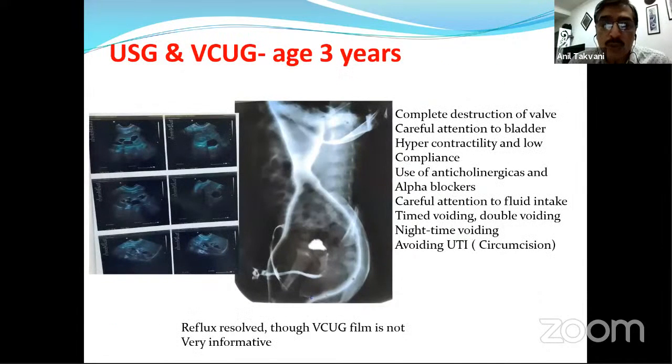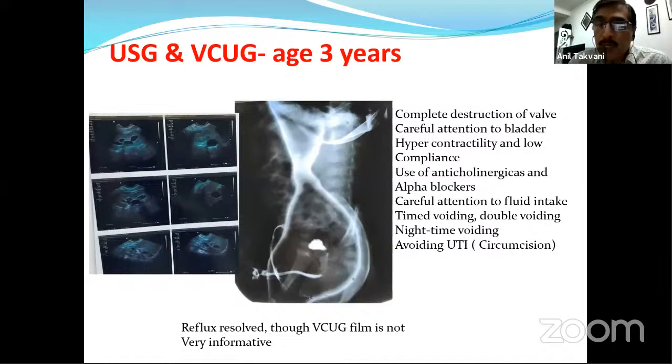adolescence referral. So in this patient, if you see, this MCU is not that great because of the child's non-cooperation, but you can see that the reflux has almost disappeared, and there is no obstruction in the valve or the urethra. And this was the sonography at 3 months. You can see at 3 years a significant reduction in the dilatation of the PC system and the ureter, and there is no significant residual urine.